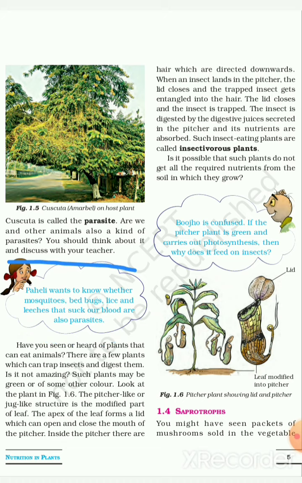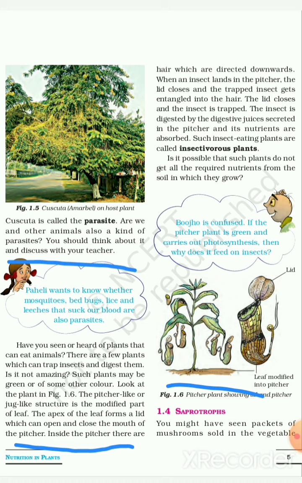Have you seen or heard of plants that can eat animals? There are a few plants which can trap insects and digest them. Is it not amazing? Such plants may be green or of some other colors. Look at the plant in the next figure 1.6, this one.